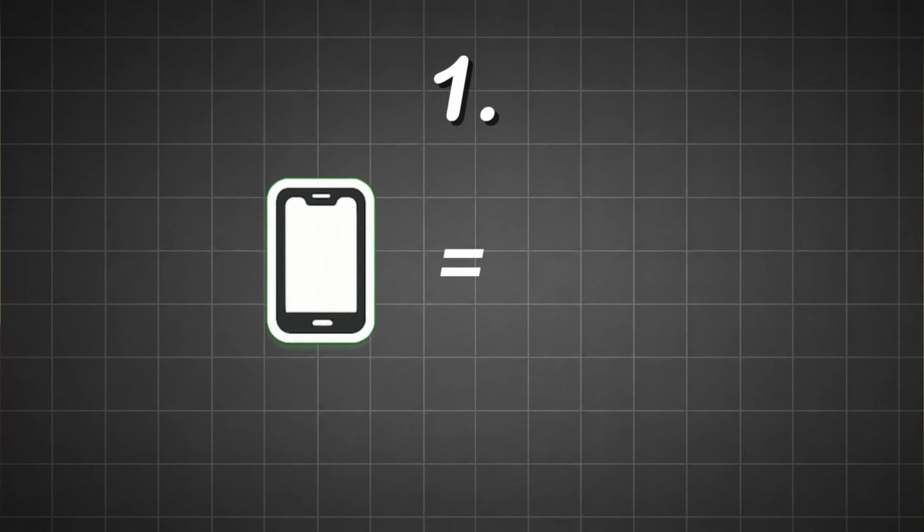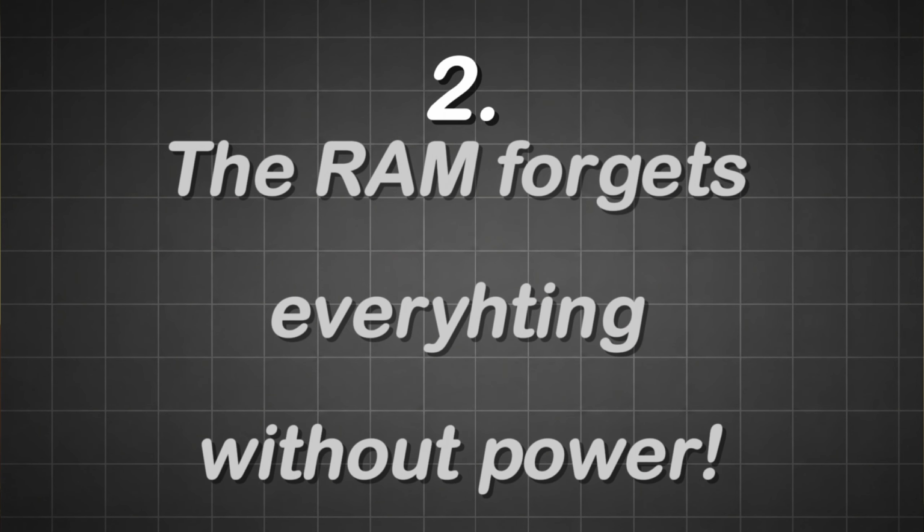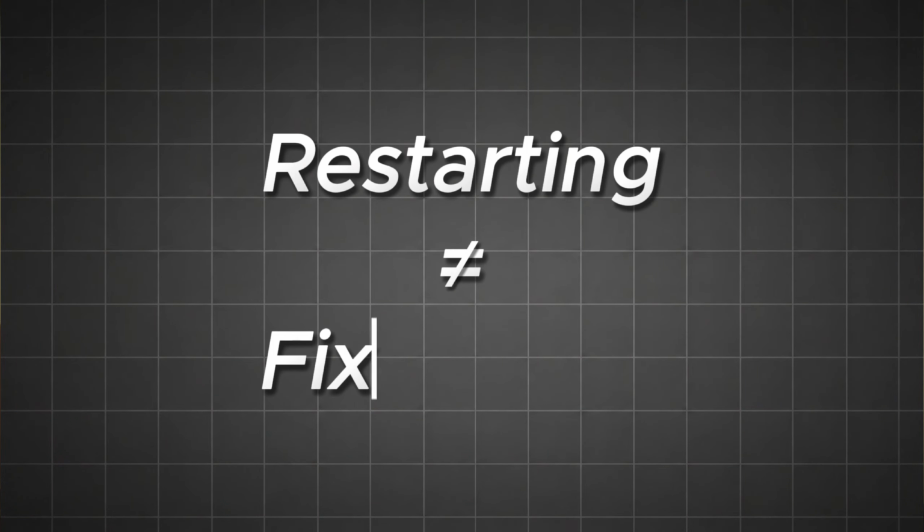Few things to keep in mind. Your phone is simply a small computer, so your phone basically works just like your computer. The random access memory forgets everything without power. Your phone may run a few weeks without restarting, and sometimes restarting does not fix your problem.